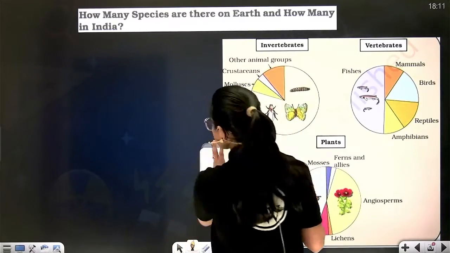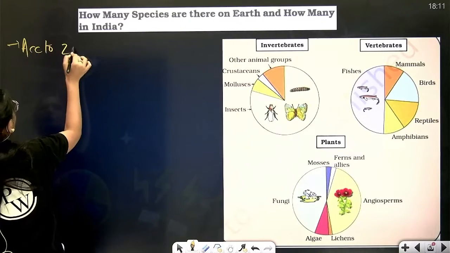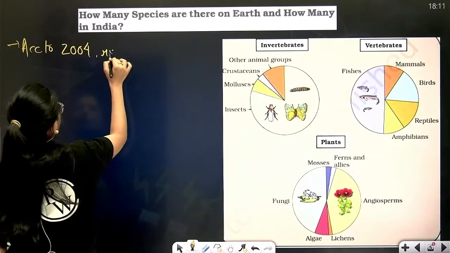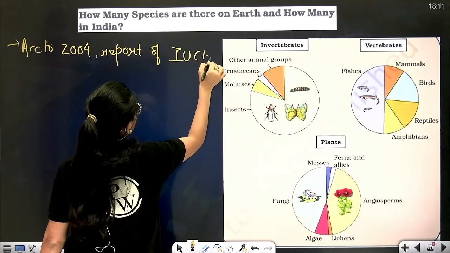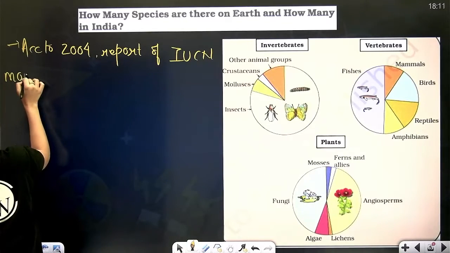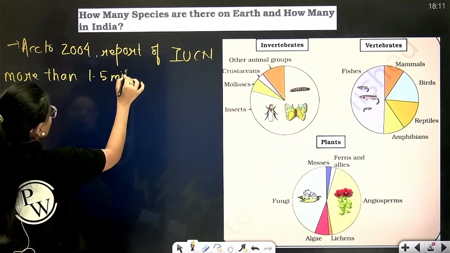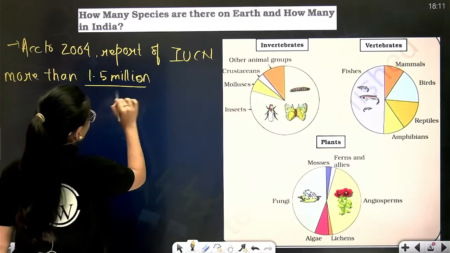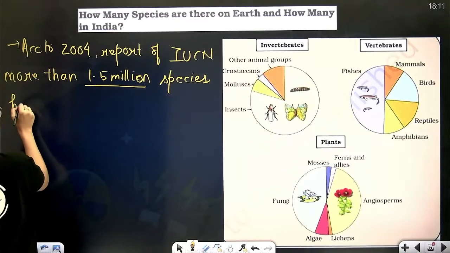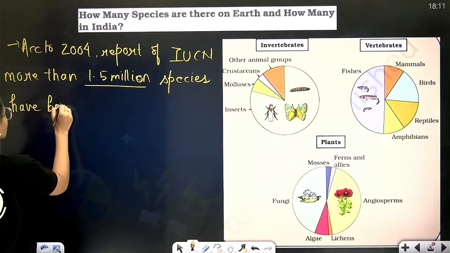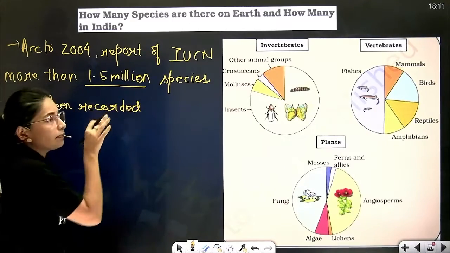Chalo. So the first point says, according to the 2004 report of IUCN, more than 1.5 million species have been recorded, yet the data is not complete.